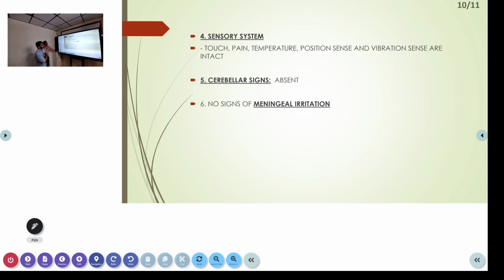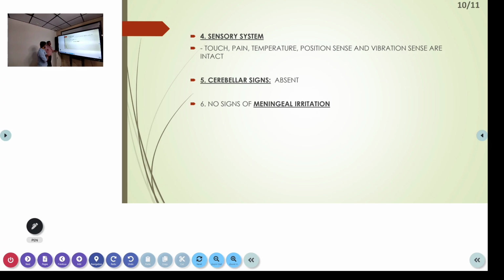Sensory system examination: touch, pain, temperature, position sense, and vibration sense were all intact. So the sensory system has not been affected in this patient. Cerebellar signs, none of them were positive. What is the power of that group of muscles, on the right side? Yes, sir, 4 out of 4.